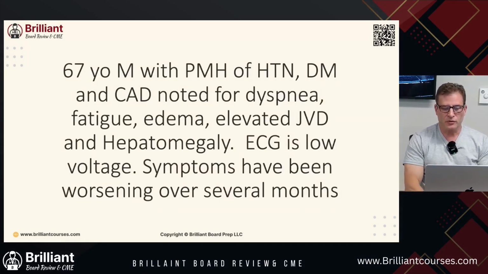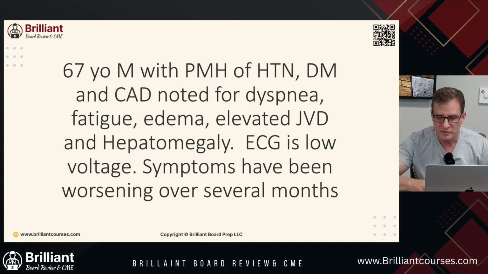All right, now a clinical presentation. 67-year-old male with past medical history of hypertension, diabetes mellitus, and coronary artery disease noted for dyspnea, fatigue, edema, elevated JVD, and hepatomegaly. Echo is low voltage. Symptoms have been worsening for several months. So that's a clinical scenario.